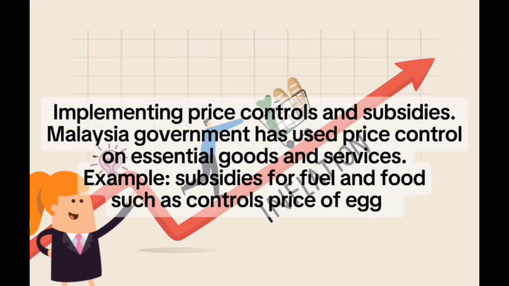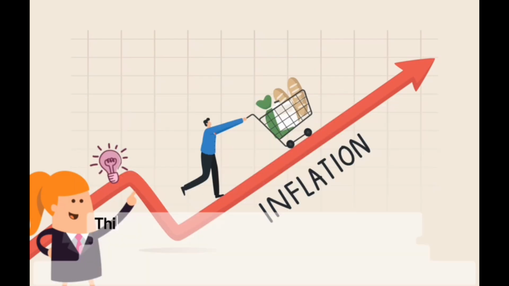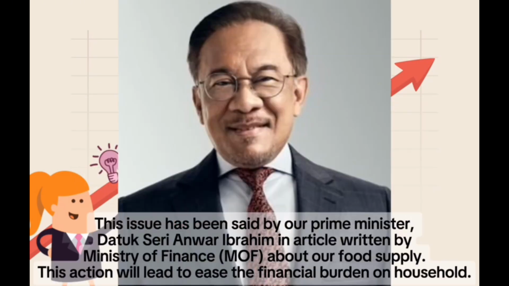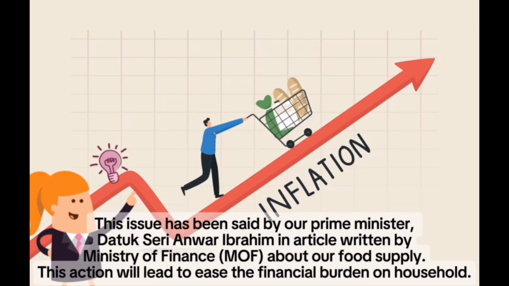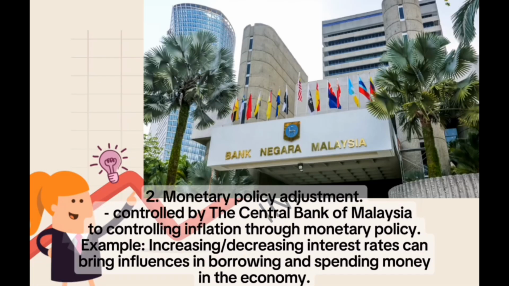Firstly, implementing price control and subsidies. The Malaysian government has used price controls on essential goods and services to decrease the inflation issue. For example, our government gives subsidies for fuel and food, such as eggs. This was said by our Prime Minister Datuk Seri Anwar Ibrahim in an article written by the Ministry of Finance Malaysia. This action will ease the financial burden on households.